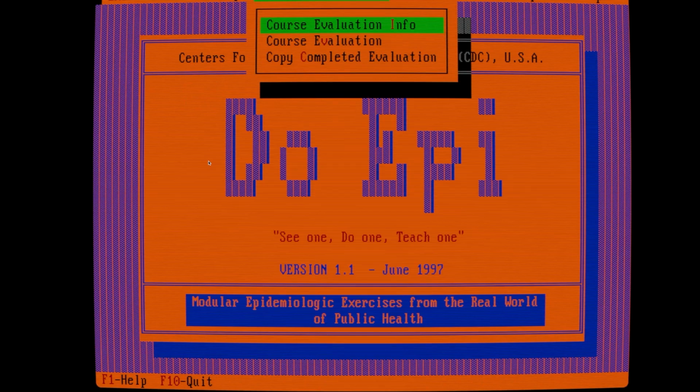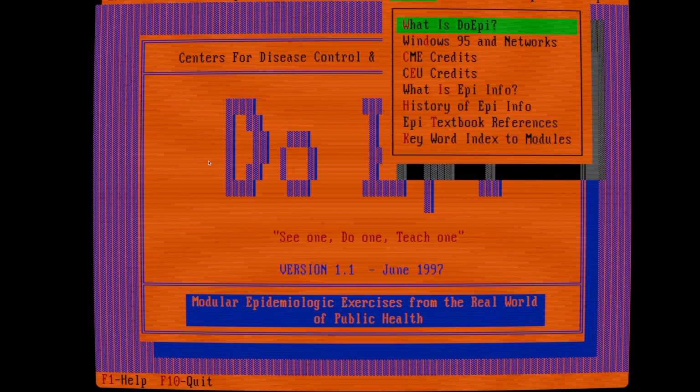I remember my lab manager getting very angry because I used a lot of paper to print it out back then in 2002 when I was trying to get into an MPH program. Course evaluation, info, Windows 95. What is Epi Info? Again, nice little blast from the past.